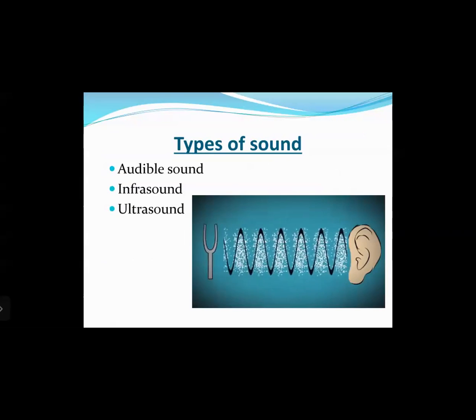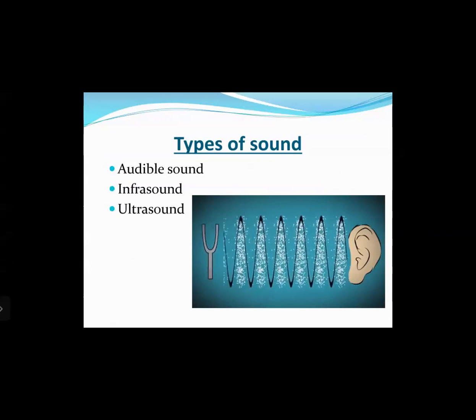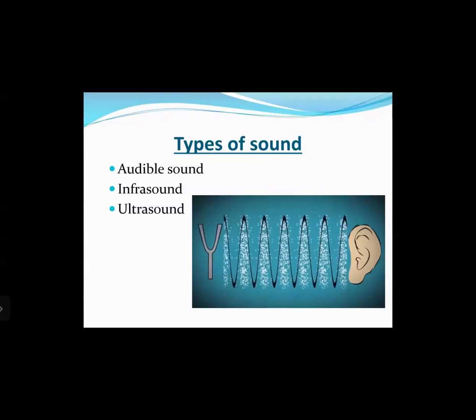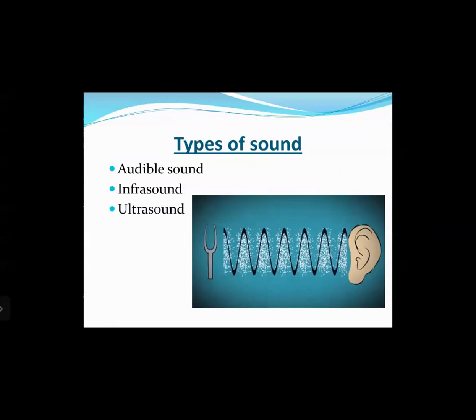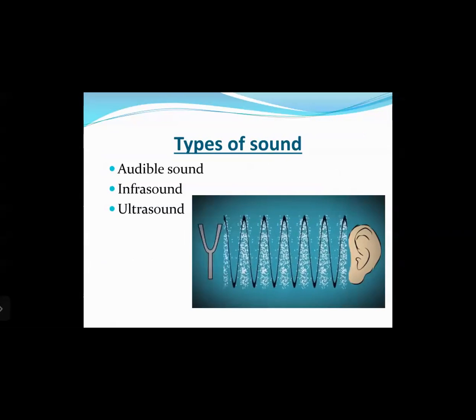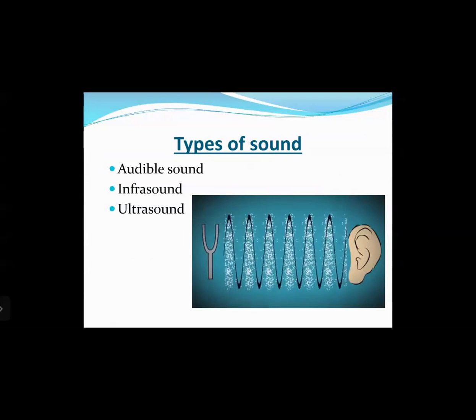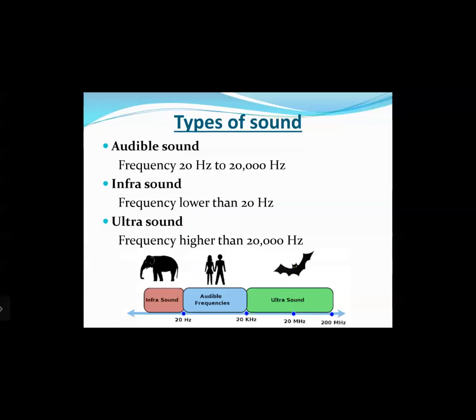Now let us move into the new concept that we will be discussing today. The first one is about the types of sounds. There are 3 basic types of sounds: audible sound, infrasound, and ultrasound. These types of sounds are classified based on the ability of humans to hear them. You can see audible sound has a frequency range from 20 hertz to 20,000 hertz.